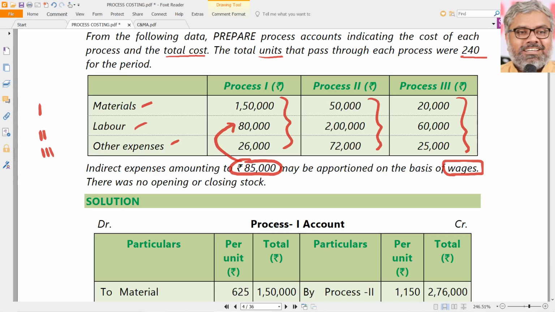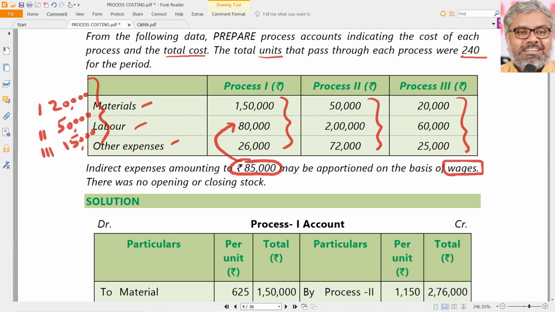So how much will that be? Process 1 will get 20,000. Process 2 will get 50,000. This is a simple apportionment. Then process 3 will get 15,000. Naturally, the total will be 85,000. That is how 85,000 will be apportioned to process 1, 2 and 3 on the basis of wages. That is given. And no stocks, opening stock or closing stocks, are there.